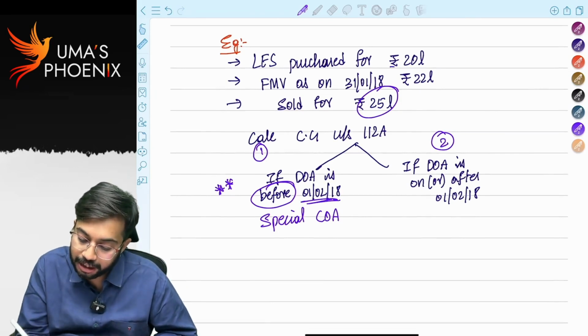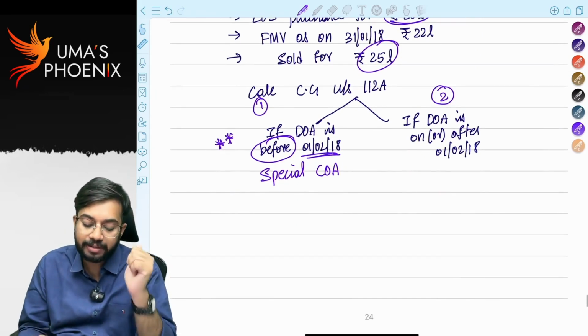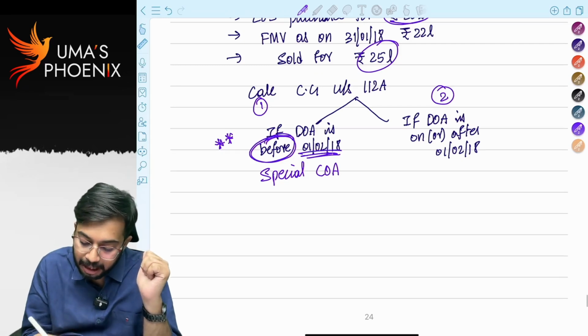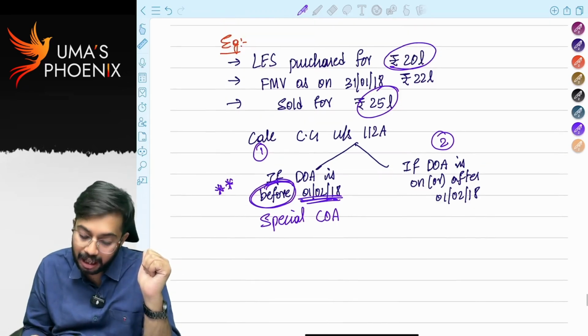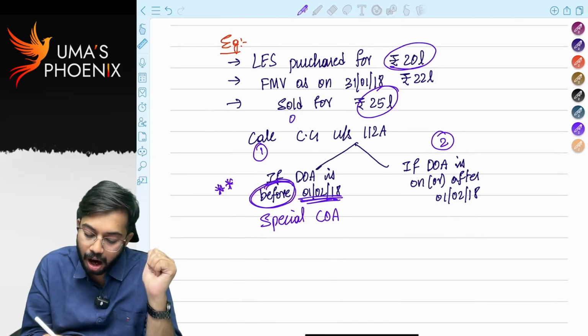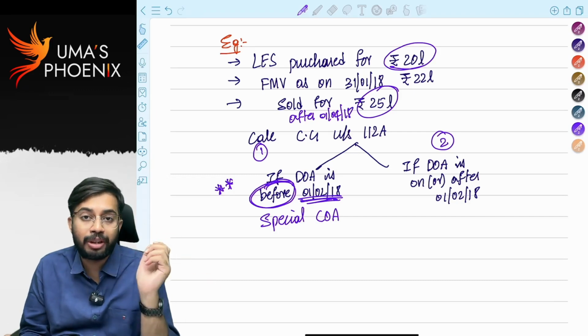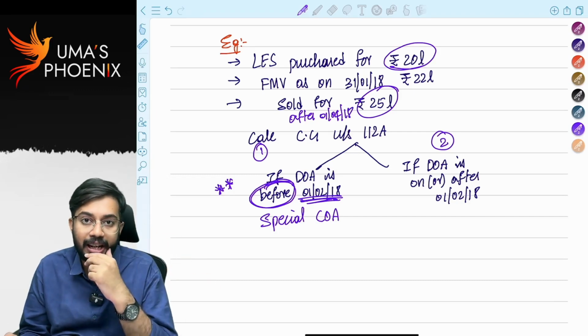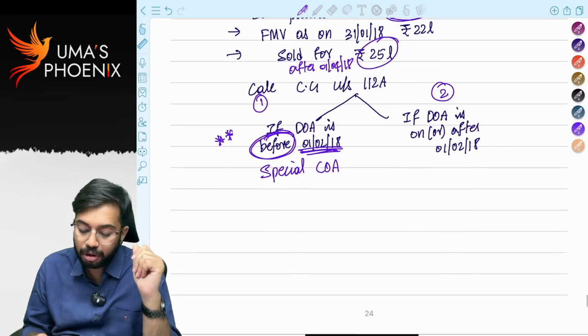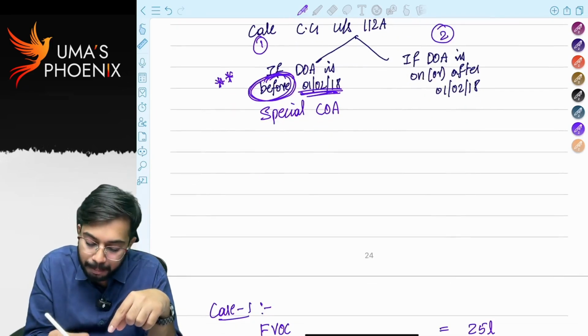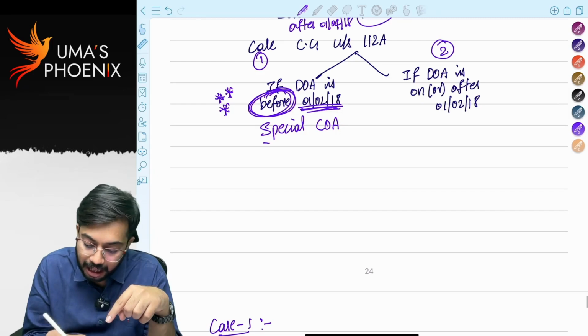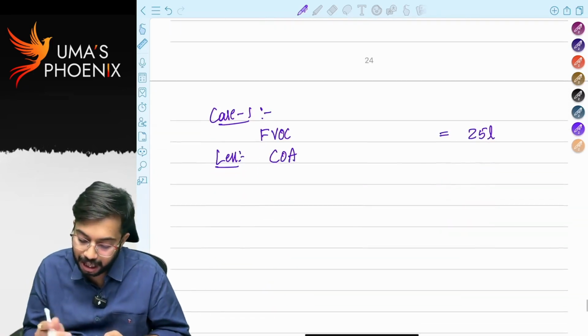Cost of acquisition is 20 lakhs. But these were purchased before 1st February 2018 and sold after 1st April 2018. When they are sold on or after 1st April 2018, 112A or 111A gets attracted. Correct? So, as these were purchased before 1st February 2018, special cost of acquisition is available.